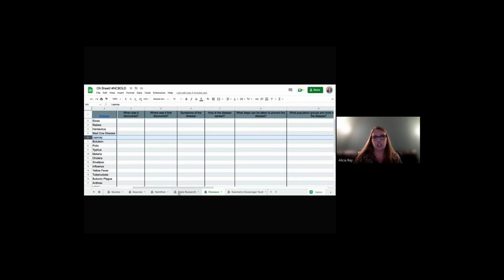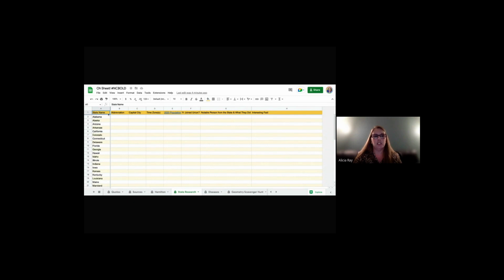Same thing with state research. This is the same idea. This is where you want to find the same information about multiple topics, okay? So once again, you can do this with state names. You can do this with, oh my goodness, just vocabulary. You can do this with battles in a war, with different countries, or with counties within North Carolina. There's so much that you could do with this. Just think of any topic where you want the same information about multiple topics.